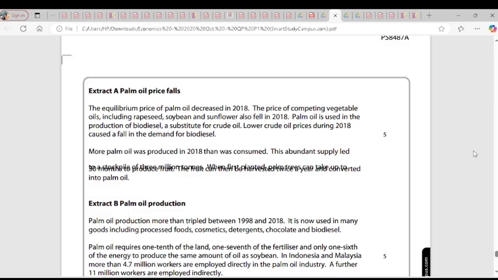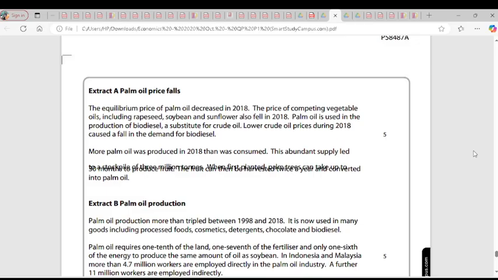I think you get the point here. Now for the substitute, because the price of substitutes are falling, there's no point you can also increase your price because it's a substitute. So because the price of substitutes are falling, it is expected of your own price, of palm oil price, to also fall. Not only because of supply, but because the price of substitutes has also fallen.